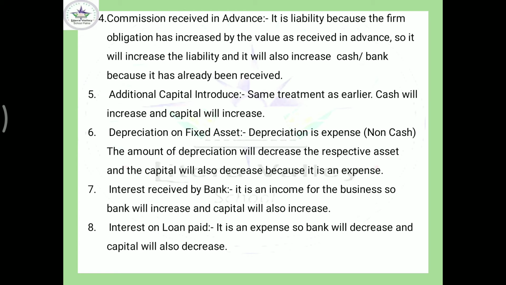We can take an example of that. A furniture was purchased for 10,000 and 1,000 charged as a depreciation. What does it mean? It means after a year, the value of the fixed asset that was used is reduced by 1,000. So now the value of the fixed asset, that is furniture, remaining with the organization is 9,000, 10,000 minus 1,000, and it will also impact capital. Capital will also reduce by 1,000.